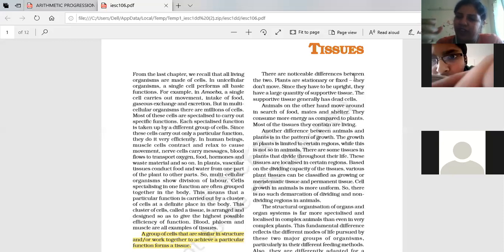So that kind of strength is needed. They need more strength, so they have the tissues which provide more strength. So here, that is the difference. They don't move since they have to be upright. They have a large quantity of supportive tissue. So supportive tissues, rigid tissues, stronger tissues are needed. The supportive tissue generally has dead cells. So most of the plant cells have dead cells. The supportive part which provides support is dead.